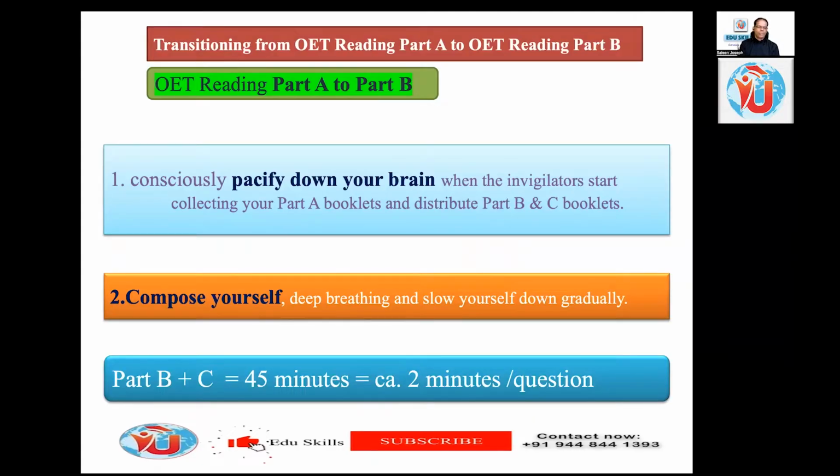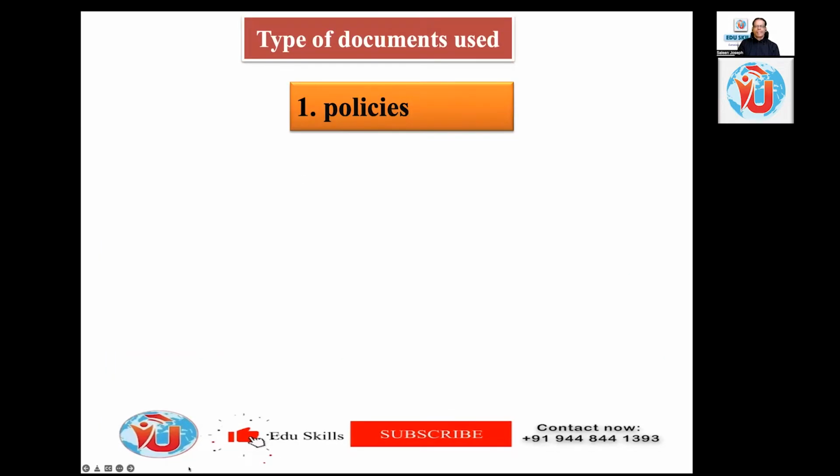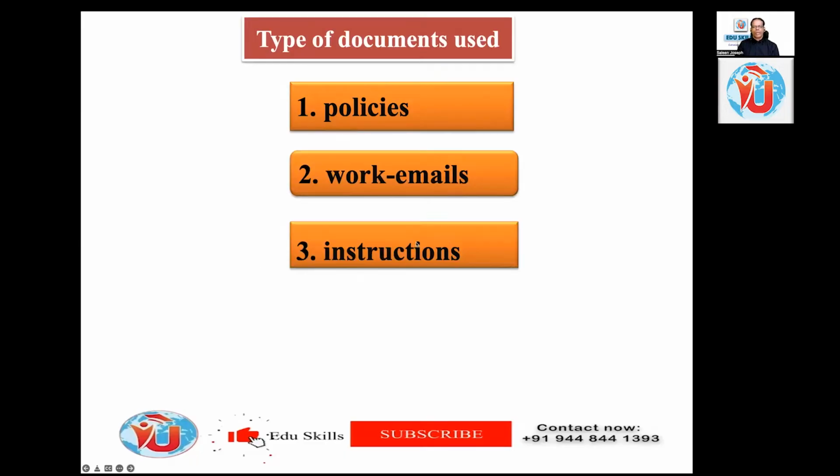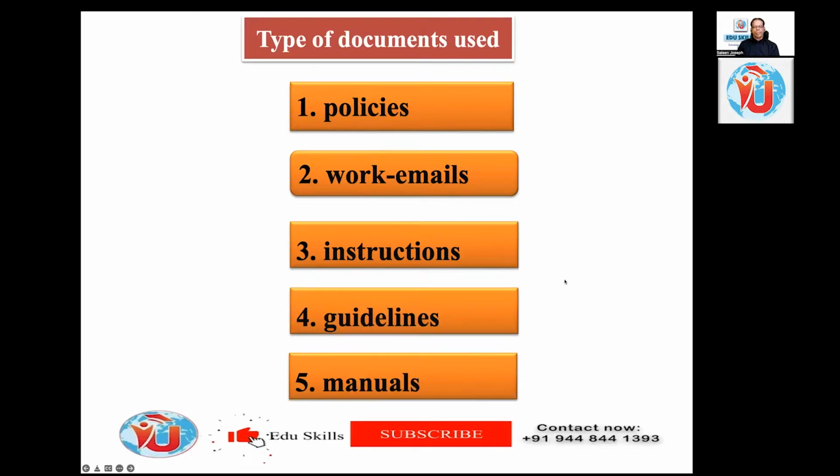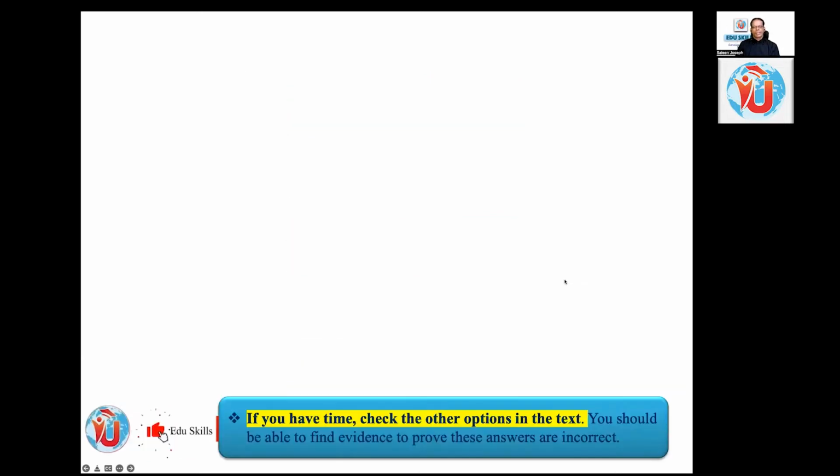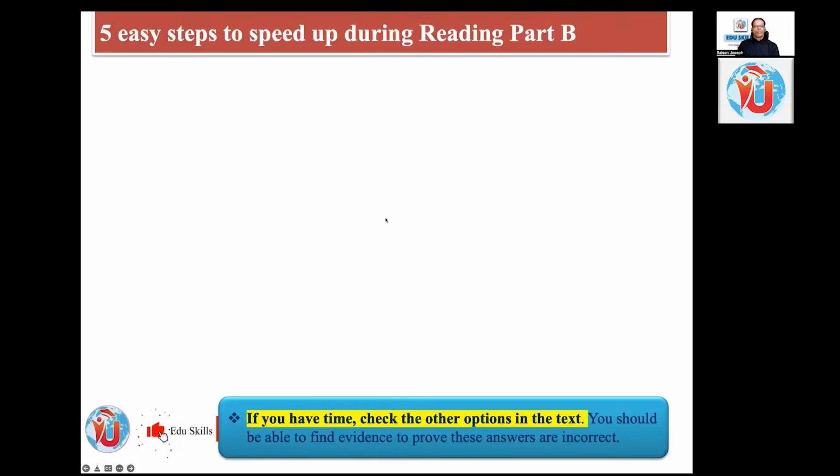Inhale and exhale deep. Part B and C has 45 minutes, which means around 2 minutes per question. And what are the types of texts in Part B? It is some policies, work emails, instructions, guidelines, and manuals. One of these will be the nature or type of the text.